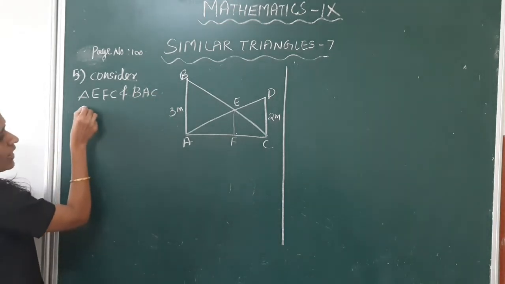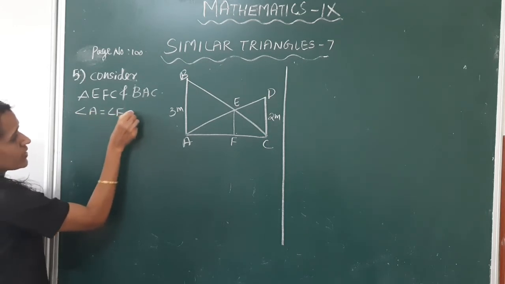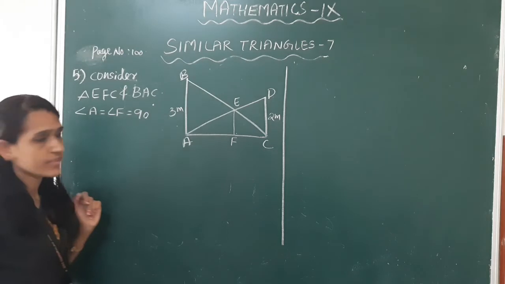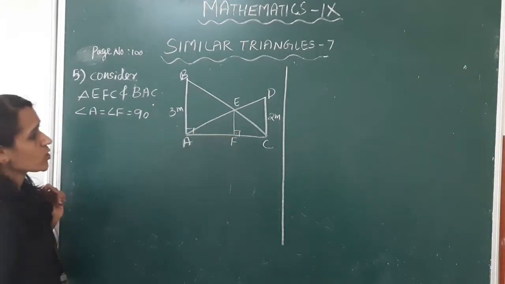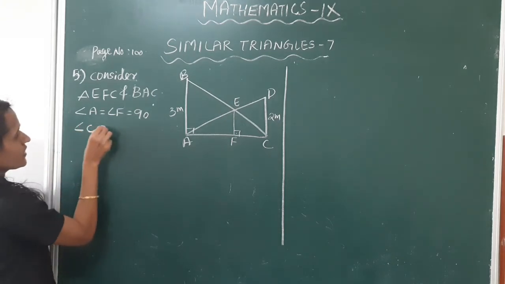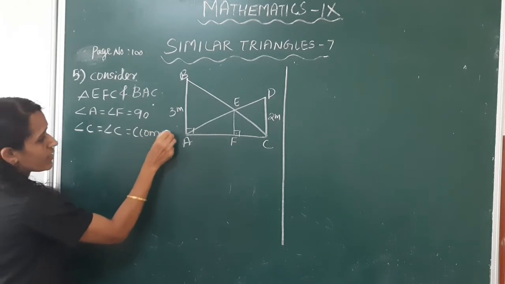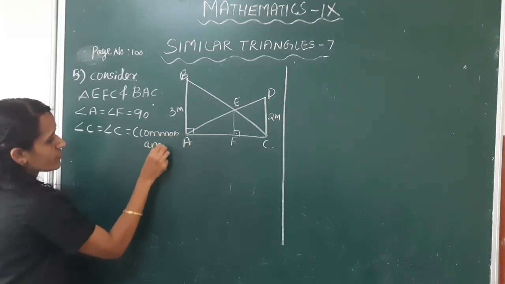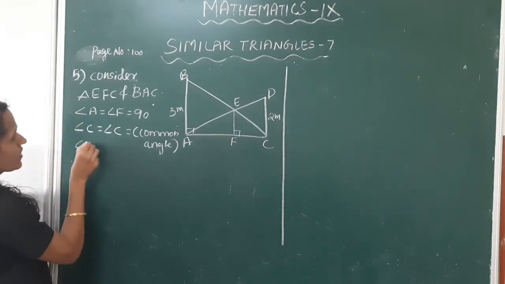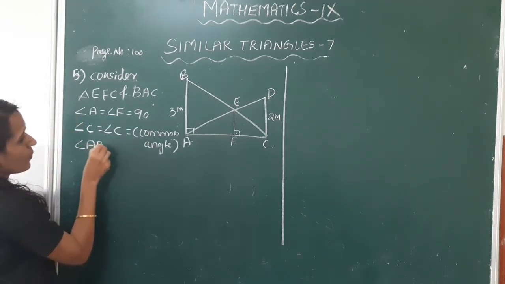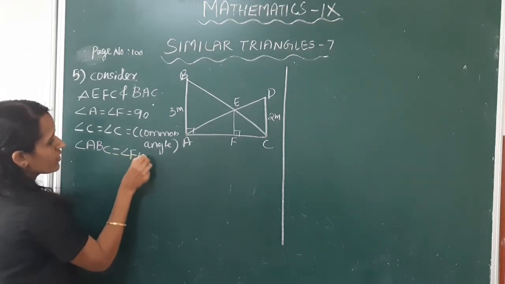Here angle A is equal to angle F is equal to 90 degree, right? Next, angle C is equal to angle C, common angle. Next, angle ABC is equal to angle FEC.